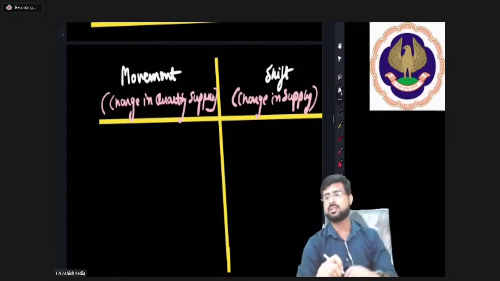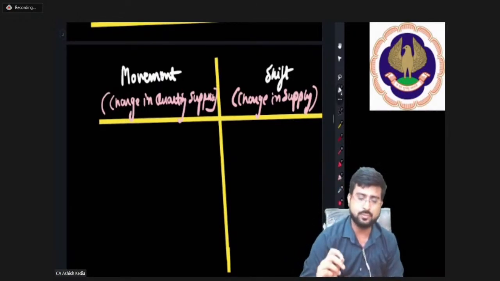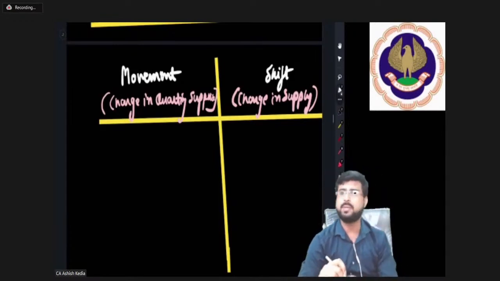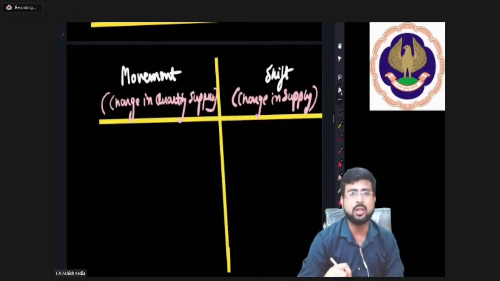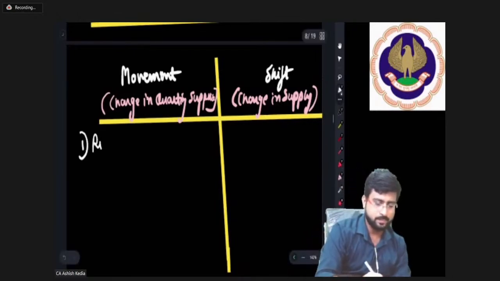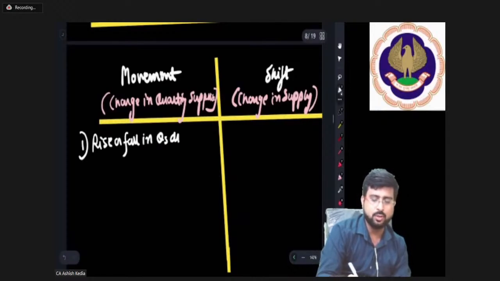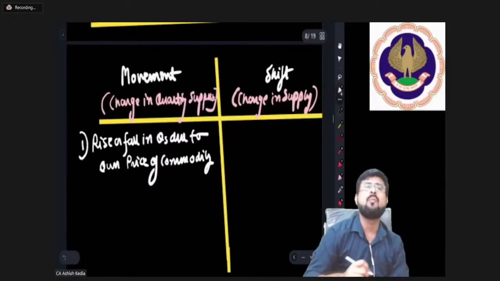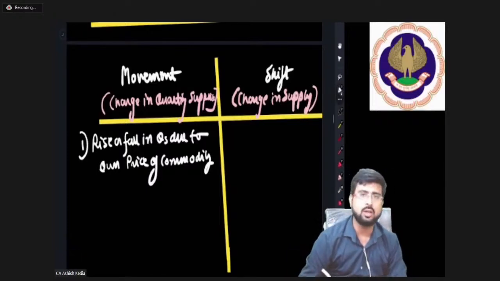Pay attention everyone. My dear friends, when we are talking about the rise or fall in supply due to own price of the commodity, that is called movement.